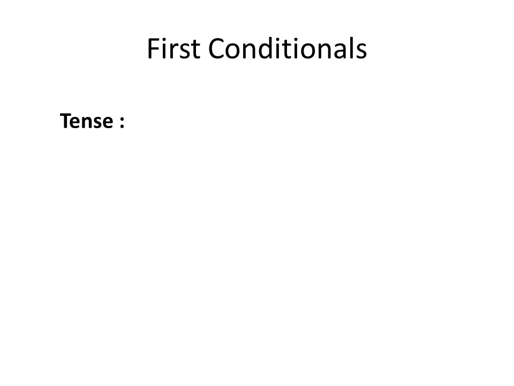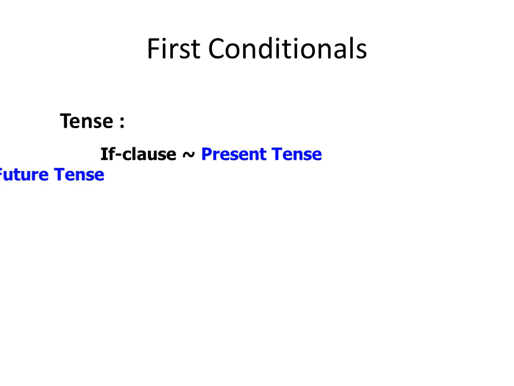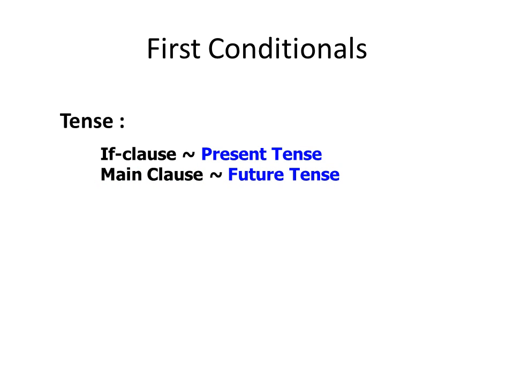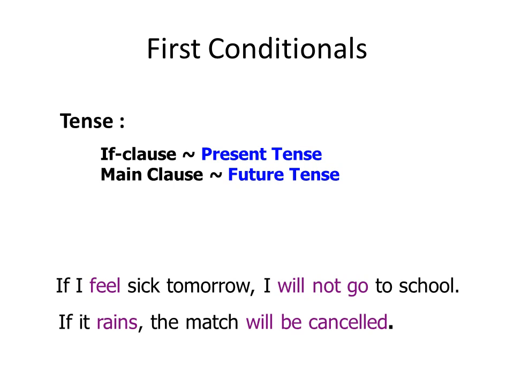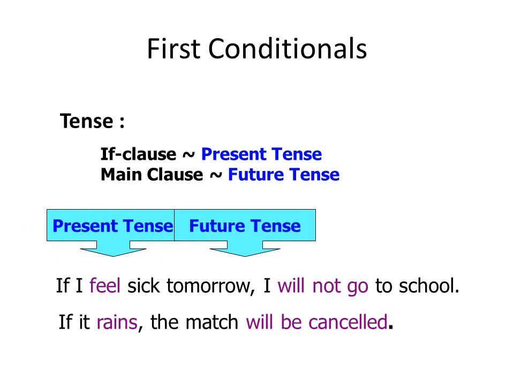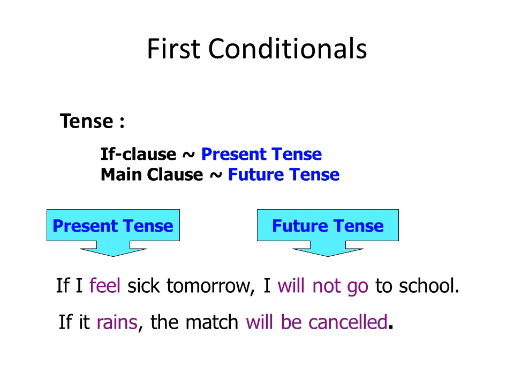First conditionals. The tense that we're going to use: the if clause is in the present tense, the main clause is in the future tense. If I feel sick tomorrow, I will not go to school. If it rains, the match will be cancelled. So here we can see the present tense and the future tense forming the first conditional. And as with the zero conditional, we can reverse the order. I will not go to school tomorrow if I feel sick.